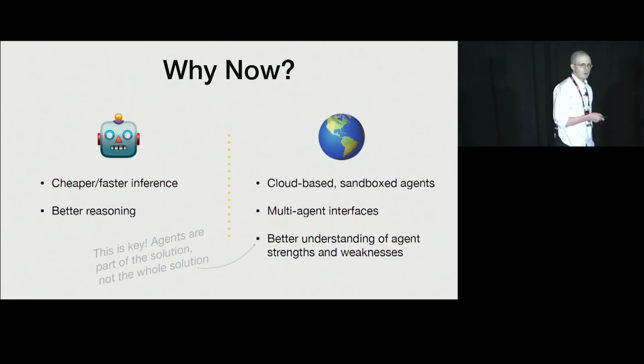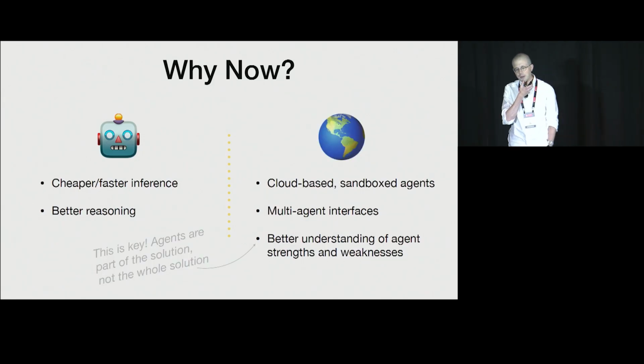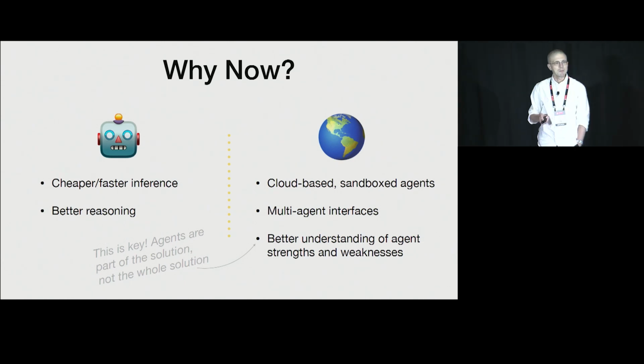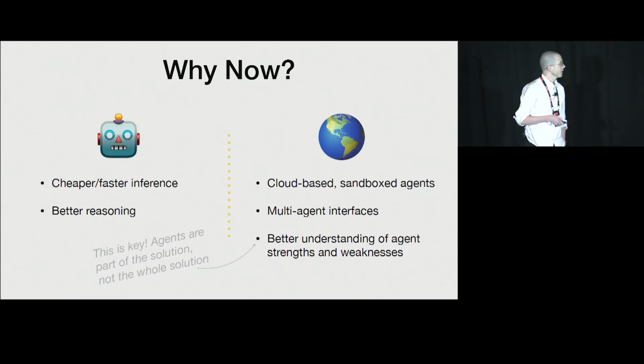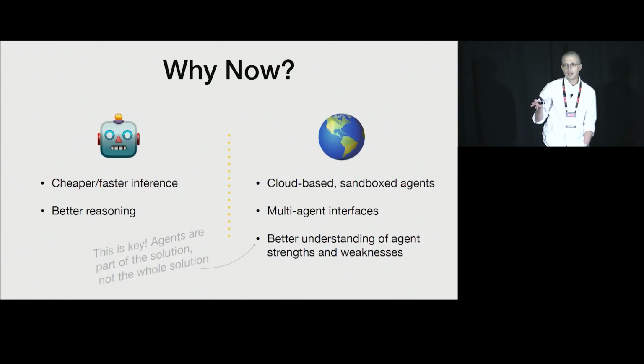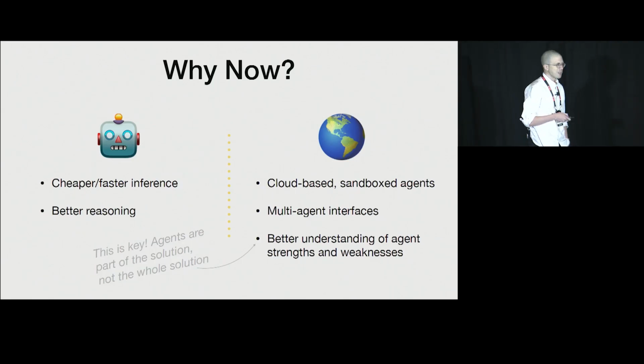So why is now a good time for us to start to tackle these issues? Well, language models are constantly getting better. They are better at reasoning. Inference is getting cheaper. It is getting faster. This makes it much more cost-effective to spin up multiple agents, even if some of that work might be speculative, for example. But the ecosystem around software development agents is also changing. At OpenHands, we have these cloud-based sandbox agents that other providers have as well, which means that these agents don't have to worry about stepping on each other's toes.